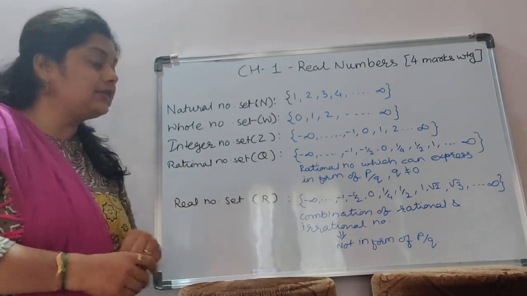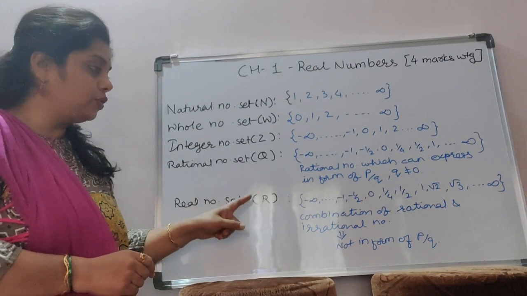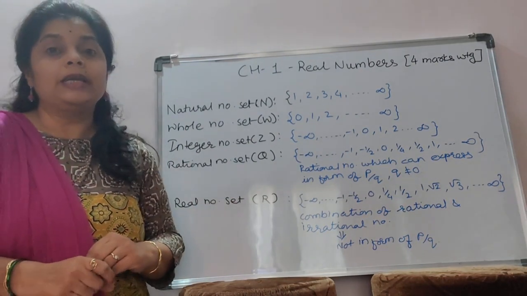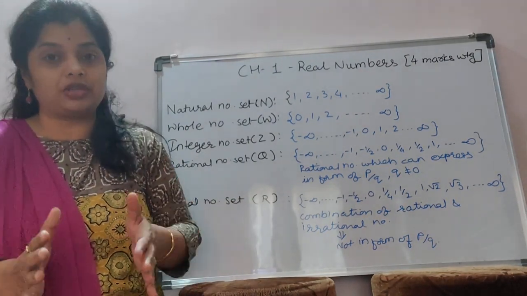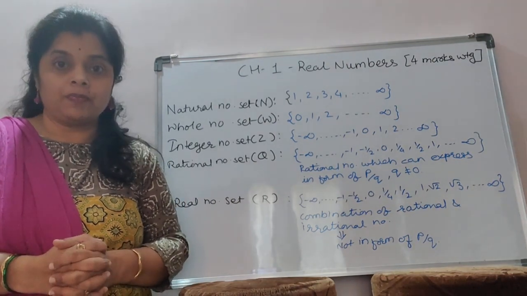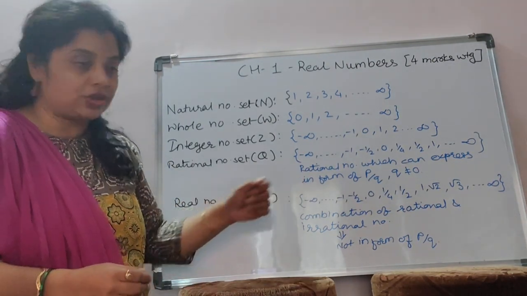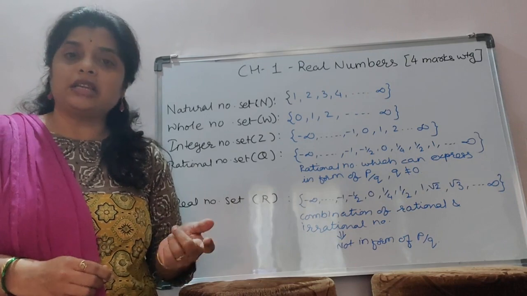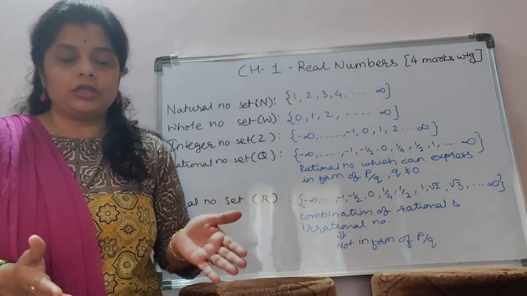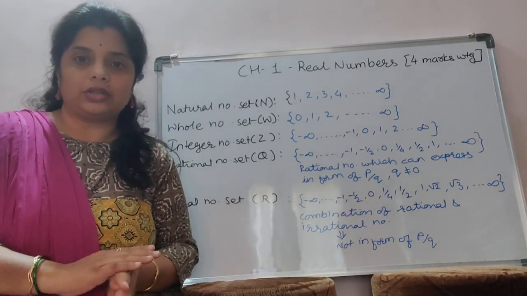Now, next is the real number set which is denoted by capital R. It is a combination of rational numbers and irrational numbers. Now, we just talked about rational numbers. What is irrational? Exactly opposite in case of rational numbers.